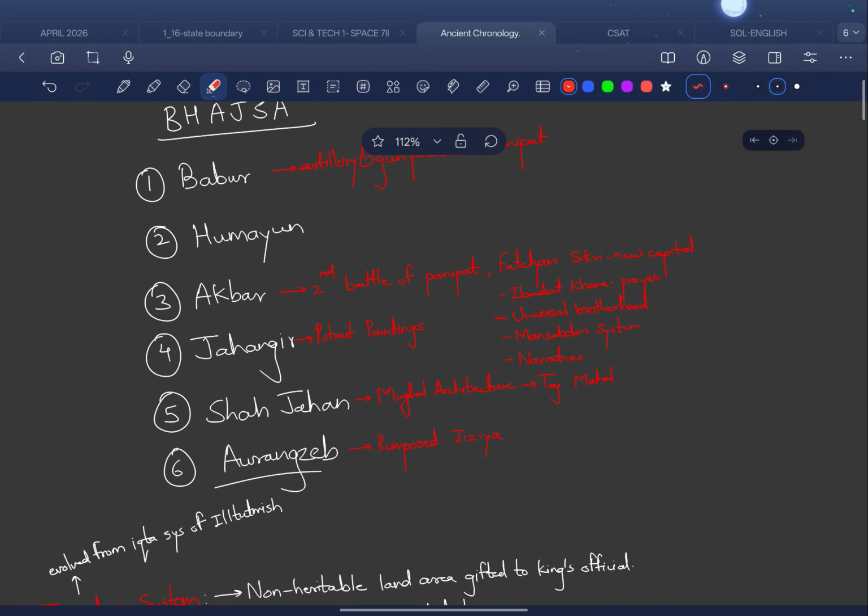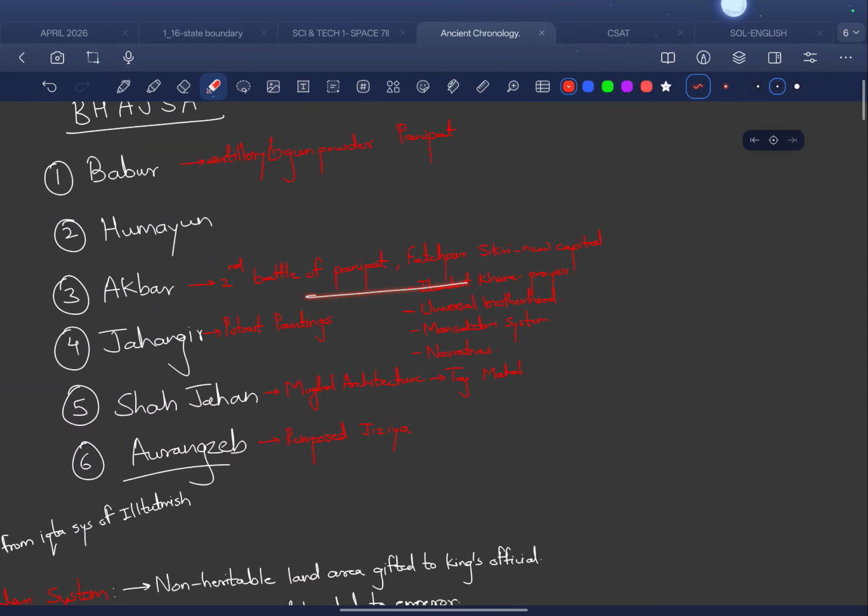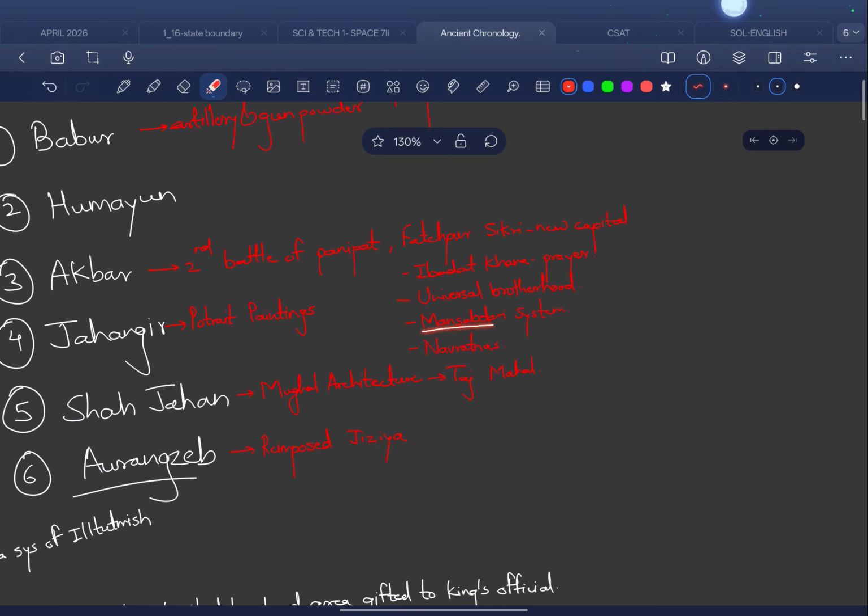During Akbar's tenure, he fought the second battle of Panipat. Then he made Fatehpur Sikri his new capital. Also know that Ibadat Khana was a sacred prayer hall where he used to conduct debates between various religious scholars, where they used to discuss the philosophies of different religions. He was a tolerant ruler, you can say that. He also laid emphasis on universal brotherhood. Then he implemented his own system called the Mansabdari system. This was a modified version of the Ikta system.